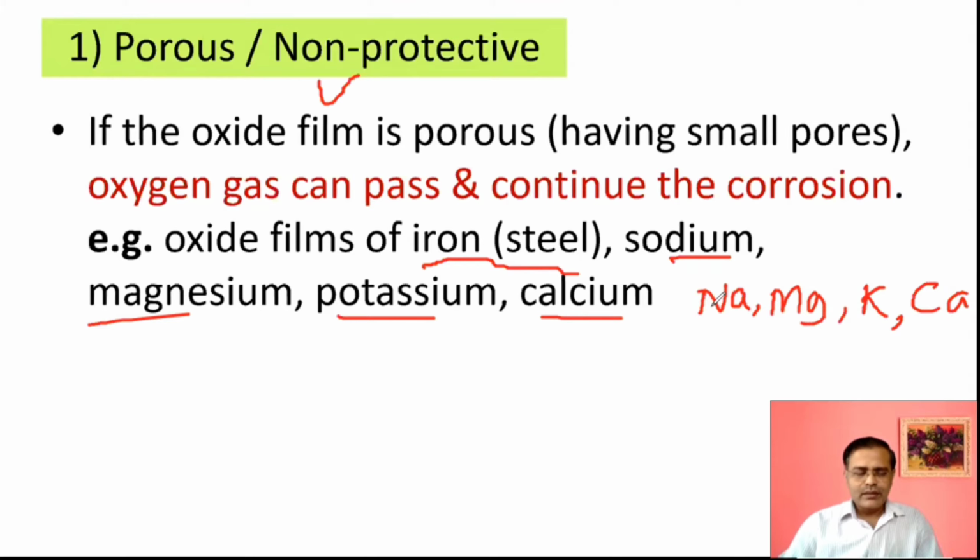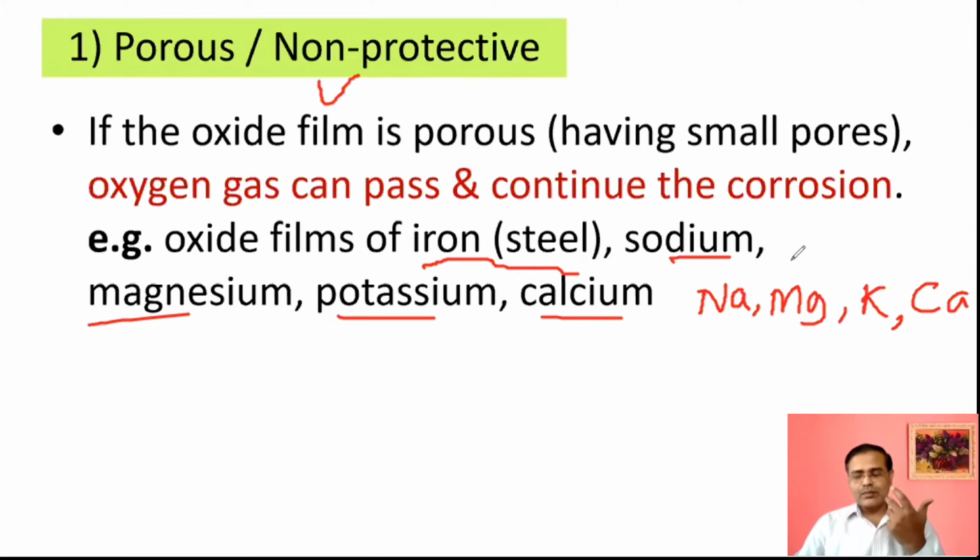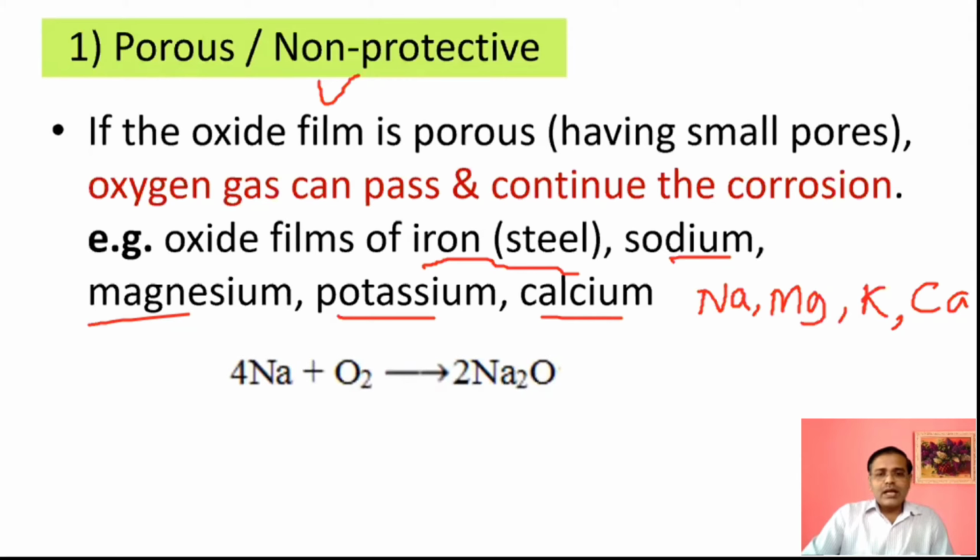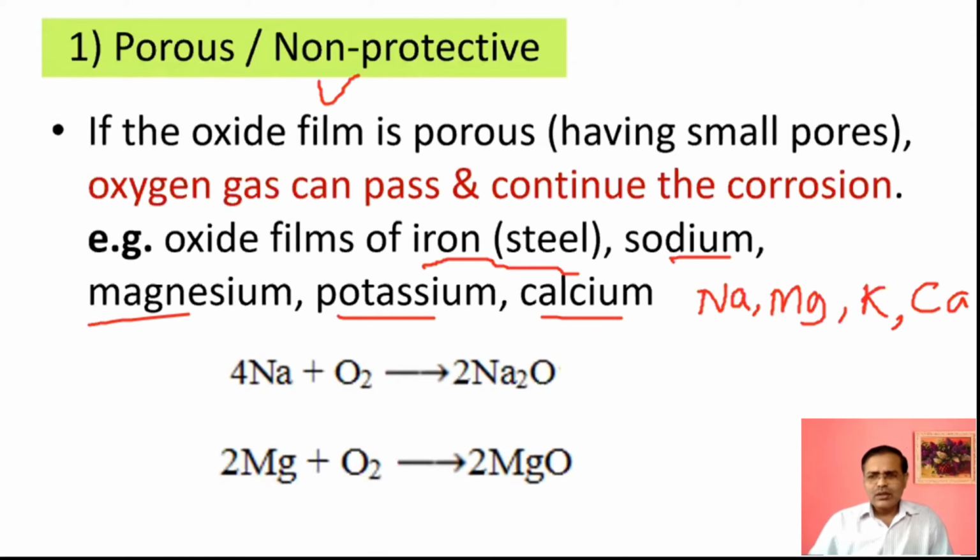So what is the similarity here? Sodium, magnesium, potassium, calcium, these are S block elements, first group elements. It means you can remember that first group elements are forming such a type of metal oxide film, porous metal oxide film. Many times the reaction is asked in examination, so we have to write the reaction also. Actually, we have to identify the reaction also in this type of examination. So the questions may be asked as, what type of films are formed in the following molecules?